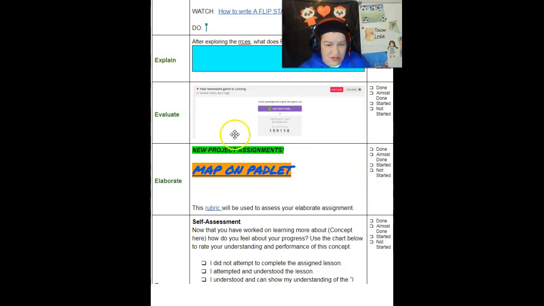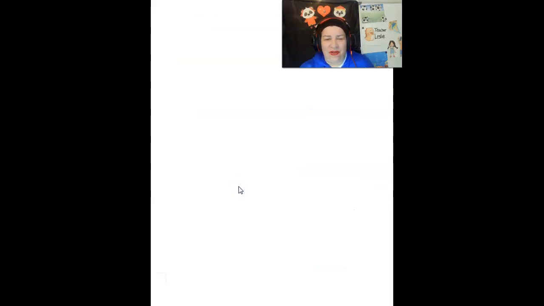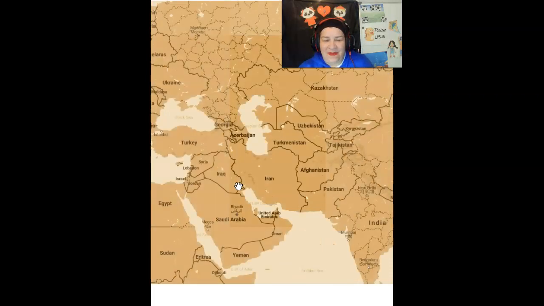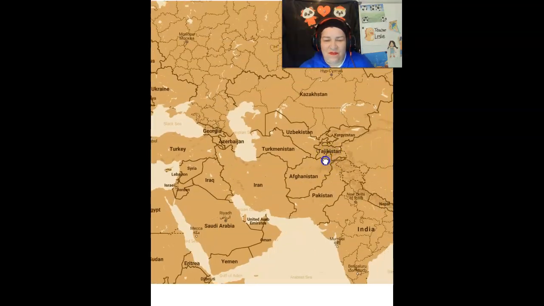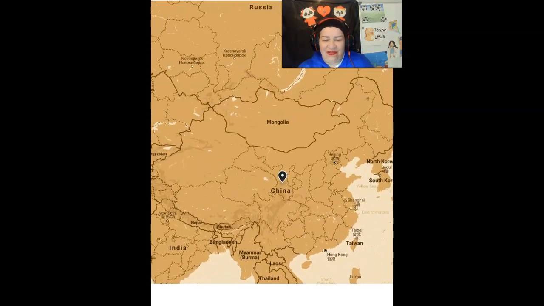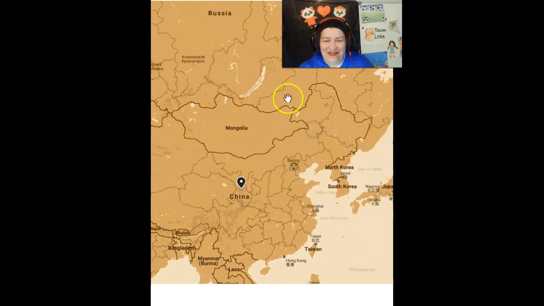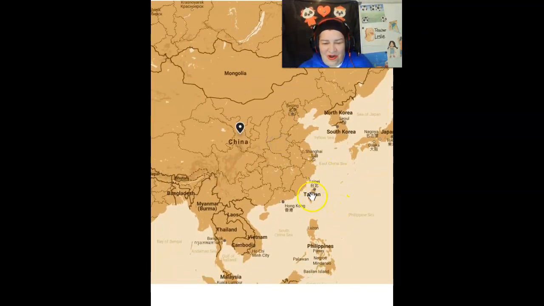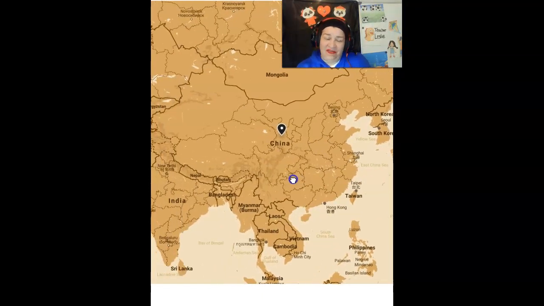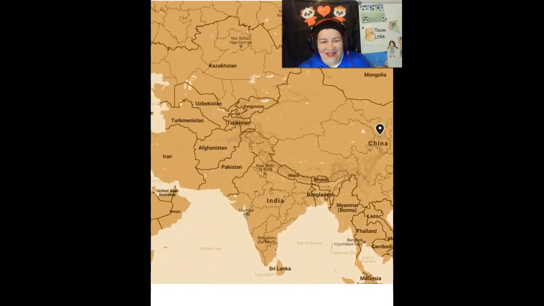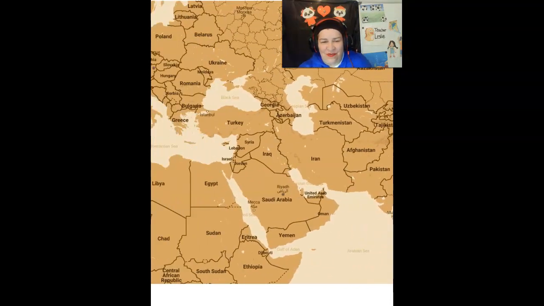But what I wanted to share with you is something I'm kind of excited about. Another Padlet, but it's a really cool Padlet. If you open this one up, it's a map. It's so great that you can move the map around and really study China. Look how it's shaped like a chicken. See the chicken's head for China, the chicken's body, and there's Taiwan as a foot, and here's another island for a foot for China.